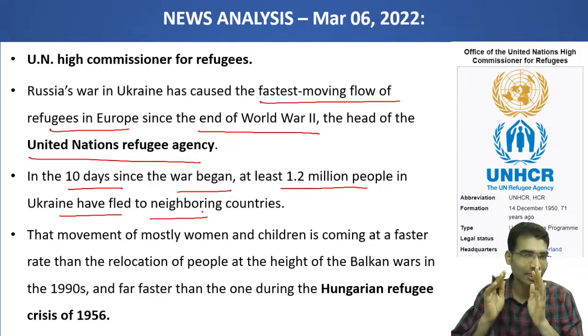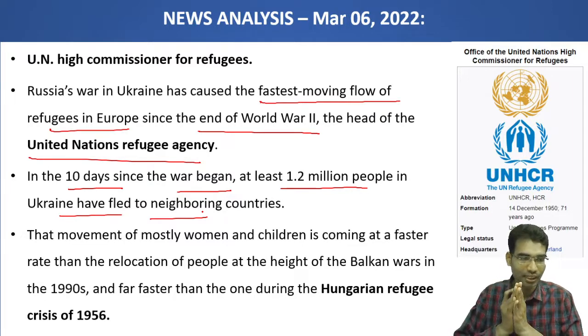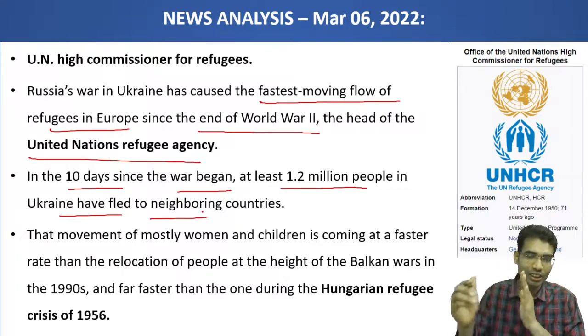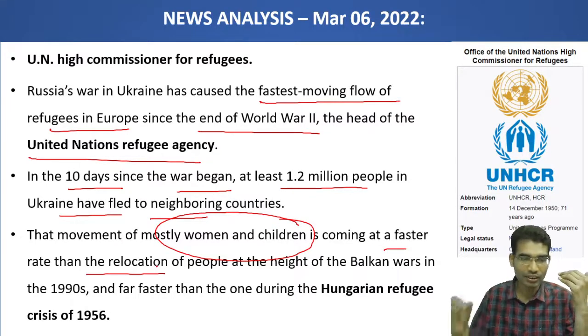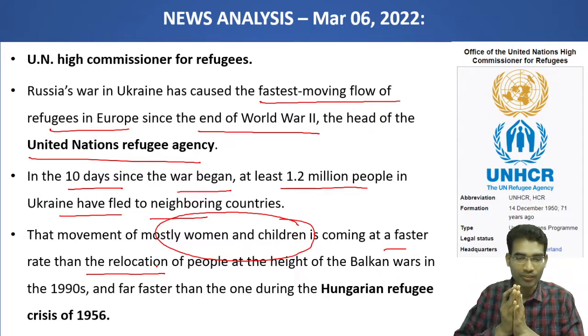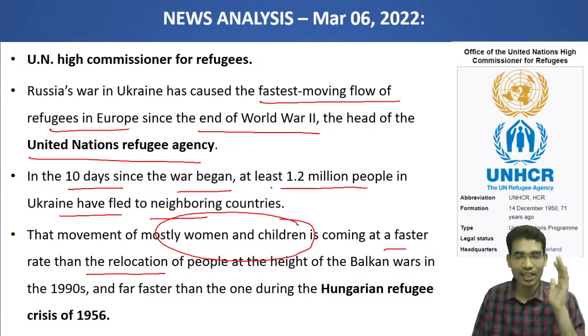This shows the gravity of this crisis. That movement of mostly women and children is at a faster rate than the relocation of people at the height of the Balkan wars in the 1990s and far faster than during the Hungary refugee crisis in 1956.